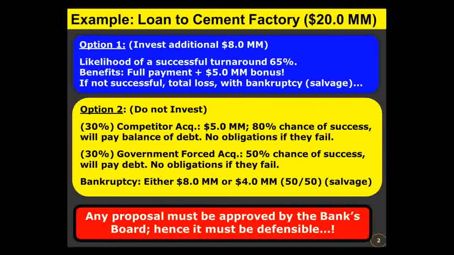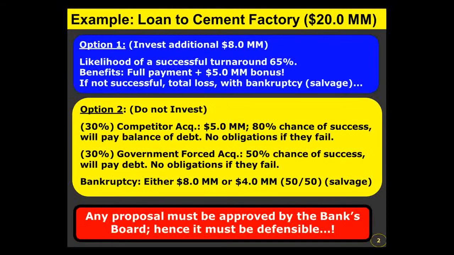There's also a 30% chance that the government might forcibly acquire this factory to provide employment for the town. And they too feel they have a 50% chance of success. And if they succeed, they will pay the debt. As in the previous case, if they fail, there are no obligations. And the final likelihood is that if neither of the above come across, they have to file for bankruptcy and then sell the assets. And they estimate that there's a 50-50 chance they might recover $8 million or just $4 million.